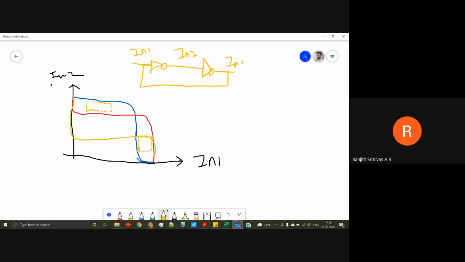Sir, I just wanted to ask one thing. So here, which is the skewed inverter? He just put the PMOSs, both the inverters are symmetrical. They have the same size, but he made the PMOS much larger than the NMOS. So in this case, he's not talking of a memory cell per se. He's simply talking of a latch.